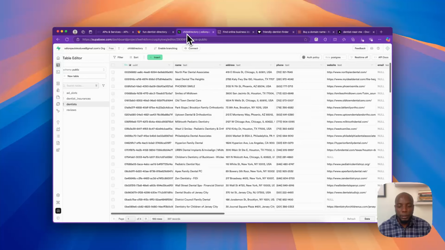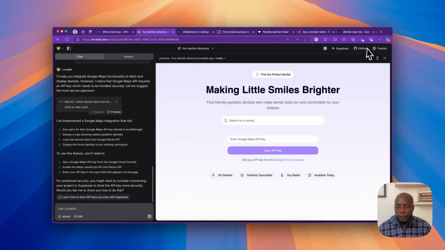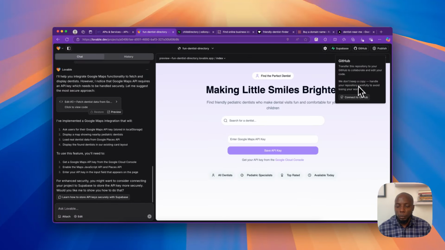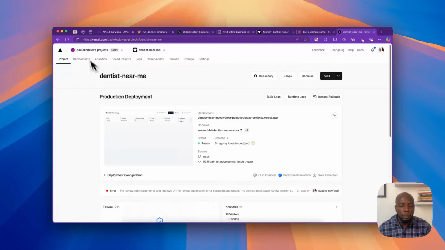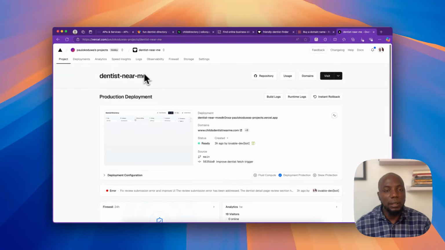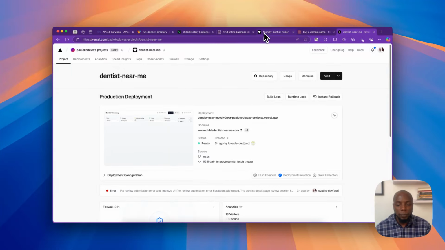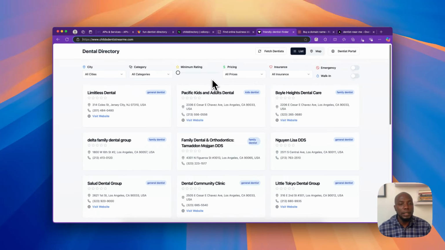I tied this project to GitHub. This form project, if you click on GitHub here, you'll be able to connect to GitHub. That means every change that you make here, you'll be able to send them directly to GitHub. And then what I did was I tied my GitHub to Vercel. So Vercel is pulling those changes from that Git repo and displaying it right here on the website. Here, that's where it's displaying it.